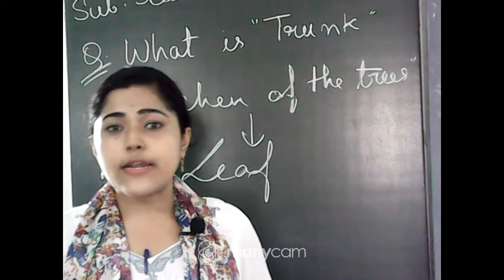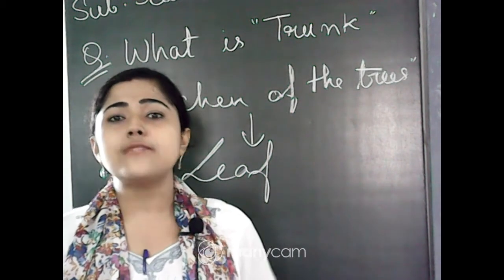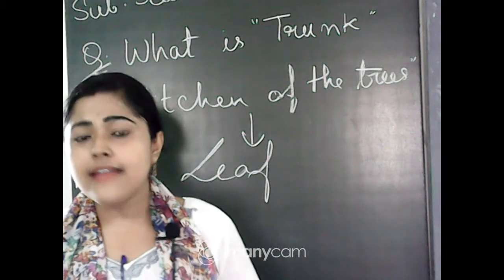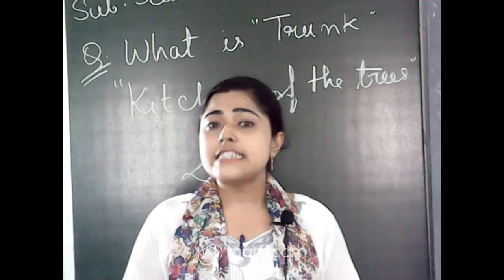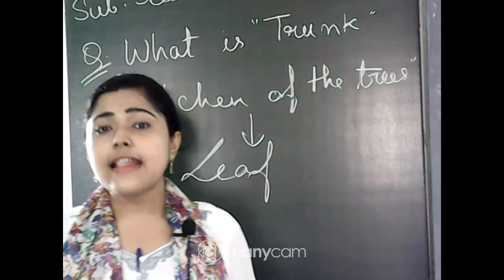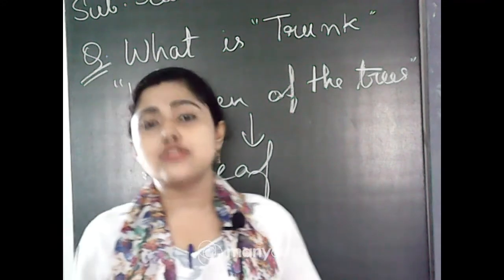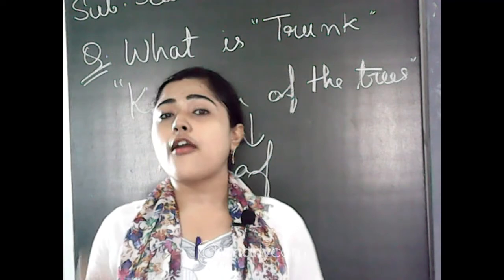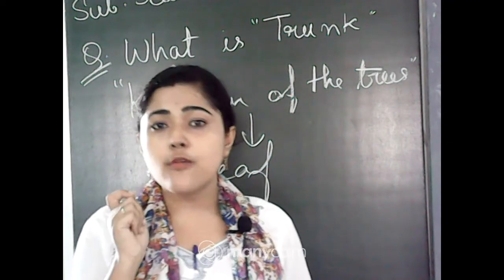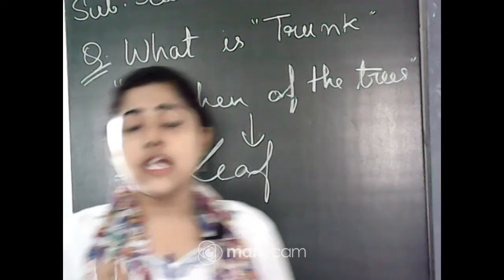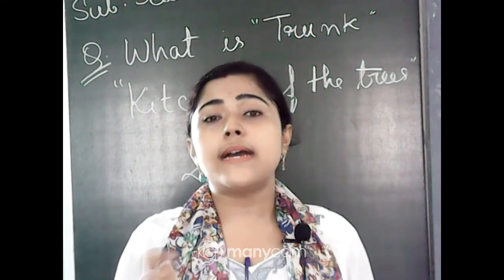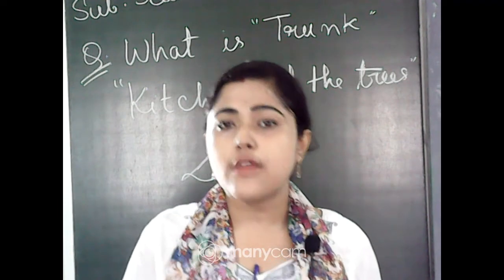As I told you, shrubs are small plants, but herbs are smaller than shrubs, and their stem is thin and soft, and they live for only a few months. Shrubs live for a few years, but herbs live for only a few months.